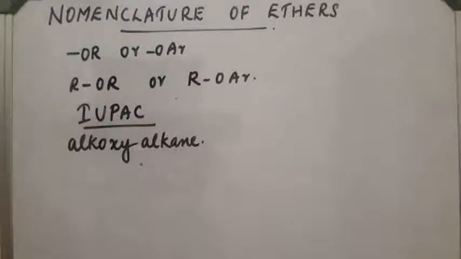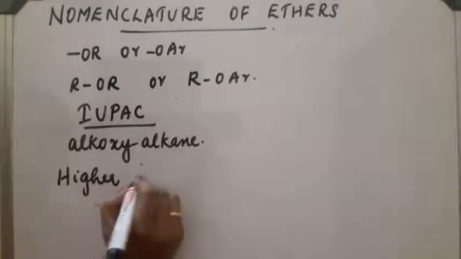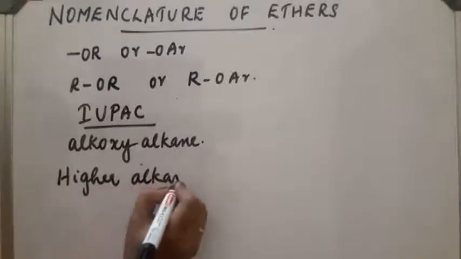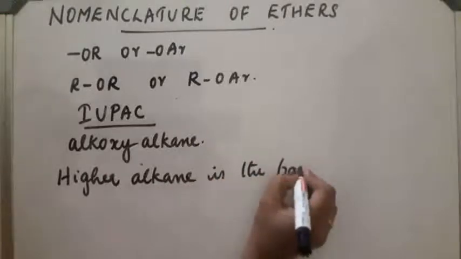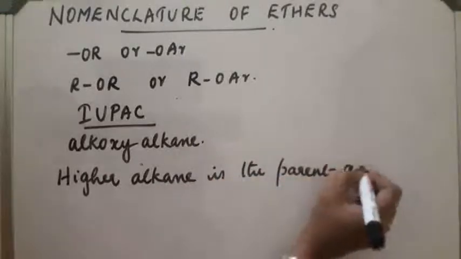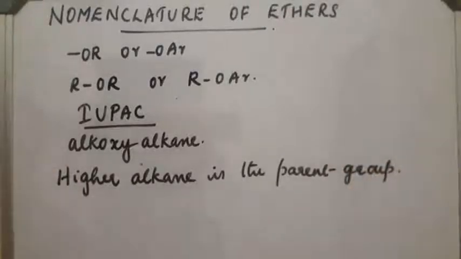If the two groups are different, the higher alkane will be the parent group, and the lower alkane will be the alkoxy group.